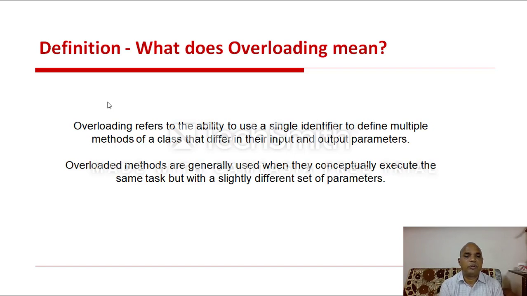Then a definition of overloading. Here overloading refers to the ability to use a single identifier to define multiple methods of a class that differ in their input and output parameters. Overloaded methods are generally used when they conceptually execute the same task but with a slightly different set of parameters. Here there are more functions. Function names are the same, but the sending and receiving arguments are different. That is called function overloading.